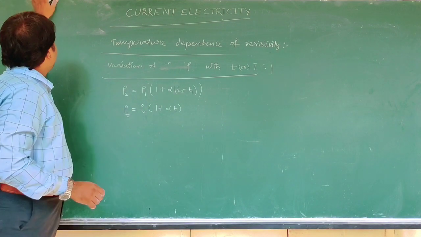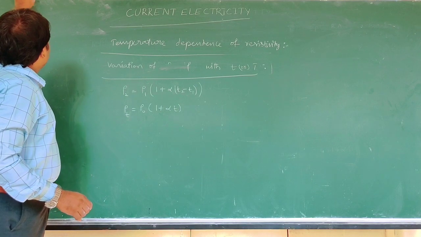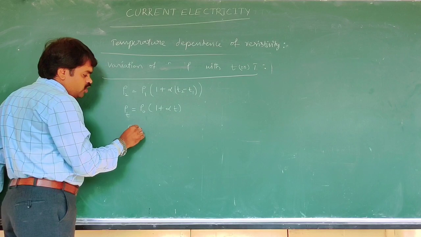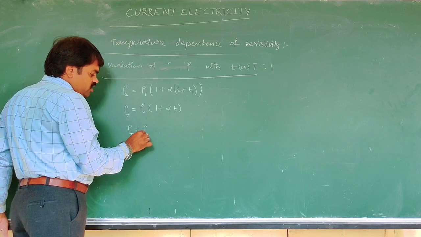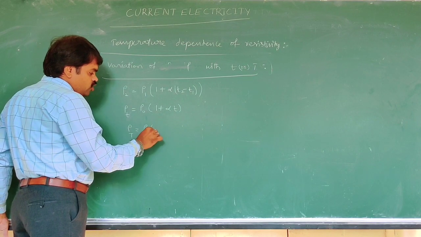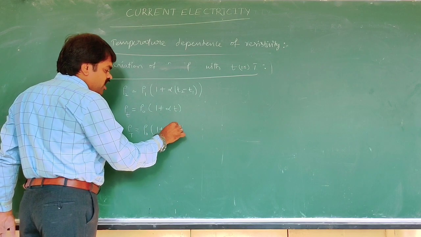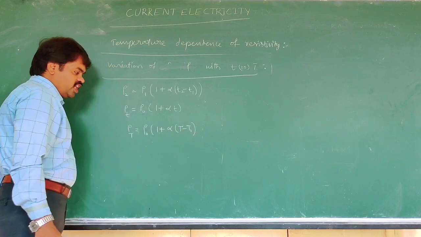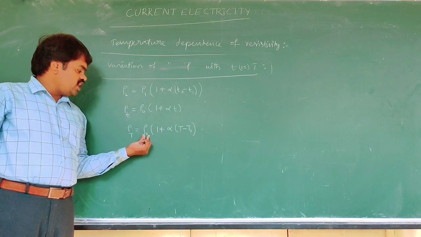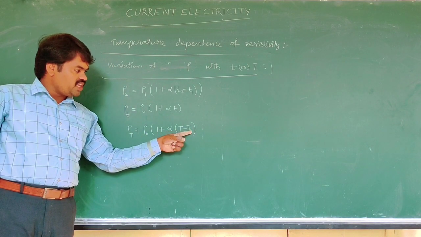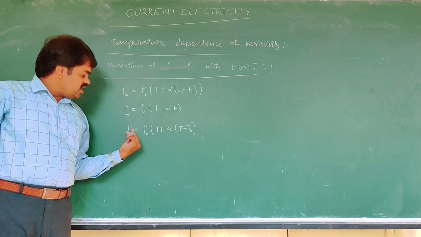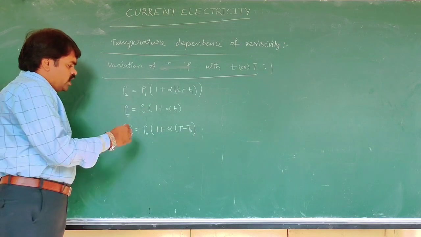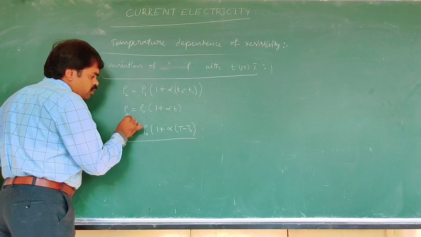But now I will write in terms of the absolute scale: rho T is equal to rho naught into 1 plus alpha (T minus T naught), where rho naught is the resistivity at T naught temperature and rho T is the resistivity at capital T temperature. This is the formula.